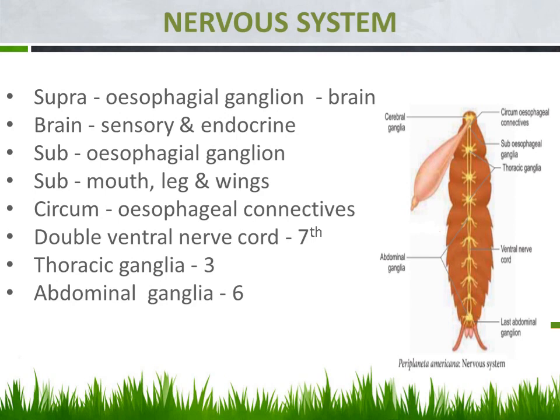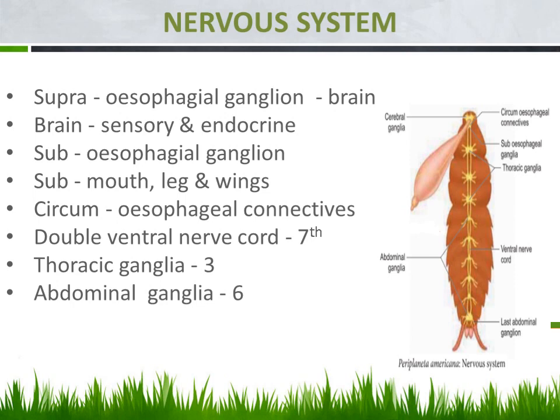Do you remember, it's almost the same structure we learned in the earthworm also. In the earthworm we said circumpharyngeal connectives because it is connecting the suprapharyngeal ganglion as well as the subpharyngeal ganglion. Is it clear? So this is the main region we said as brain nerves. We can say these are the main regions. Understood?